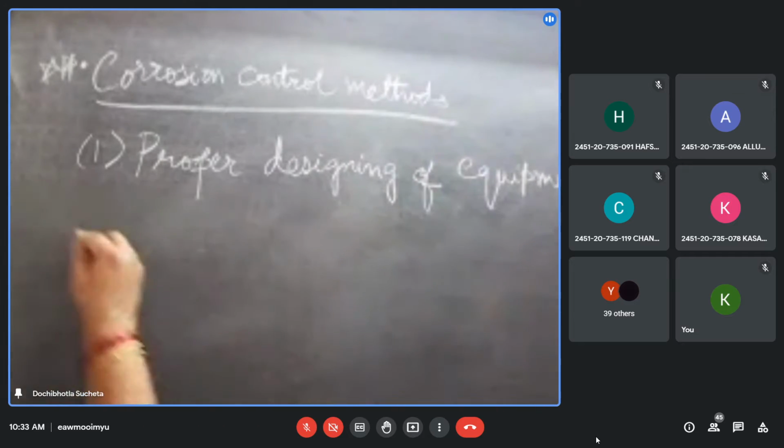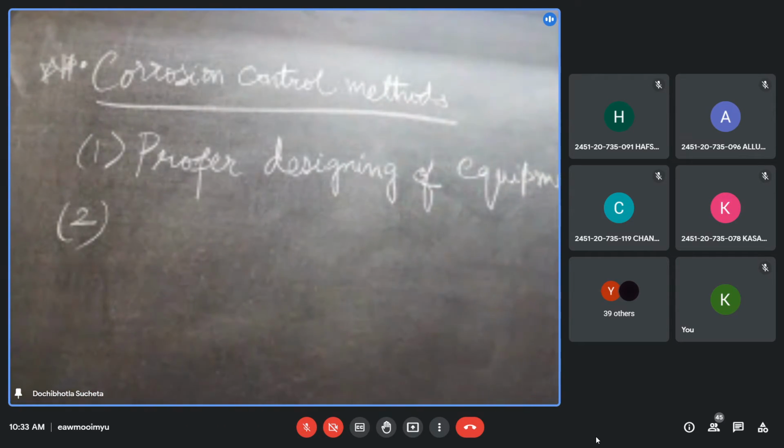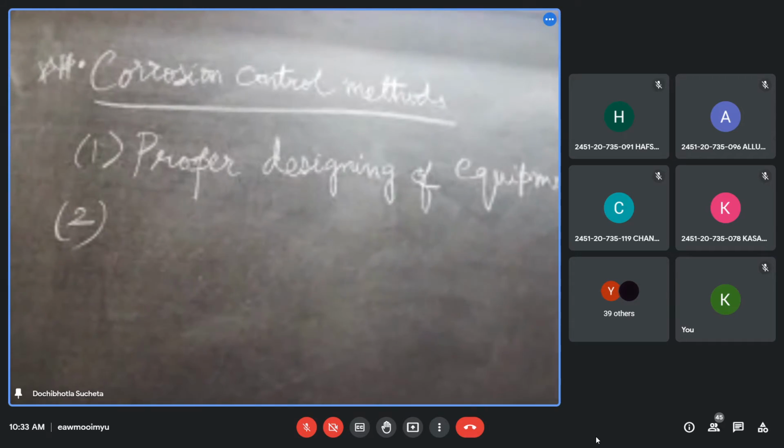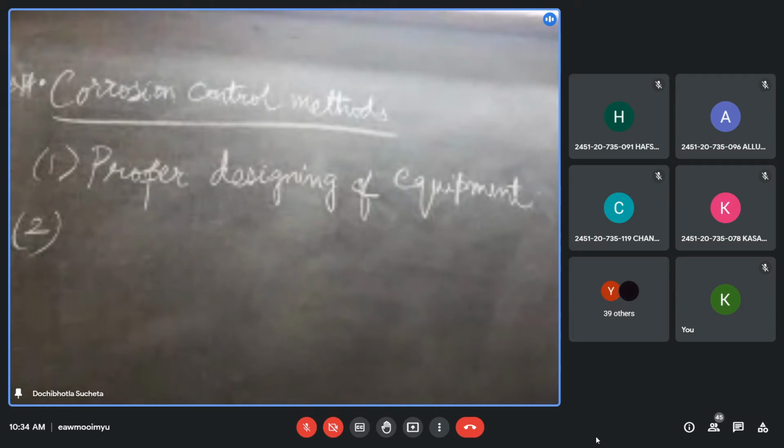What's the second one? What could be the second one? Proper designing of the equipment.